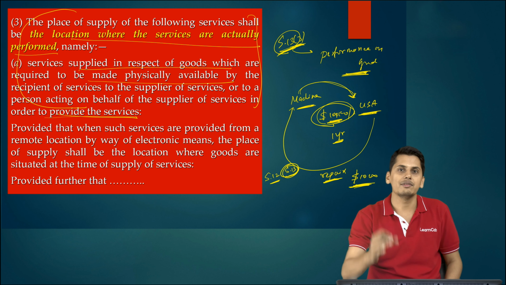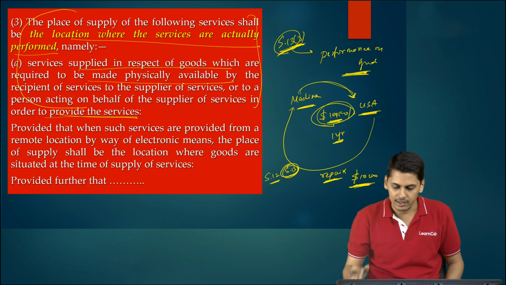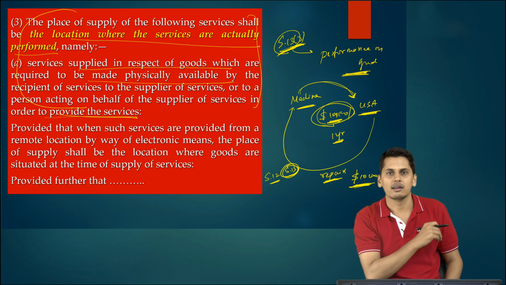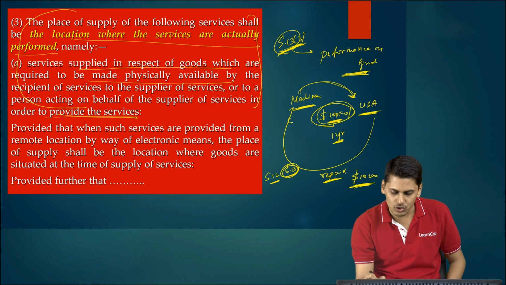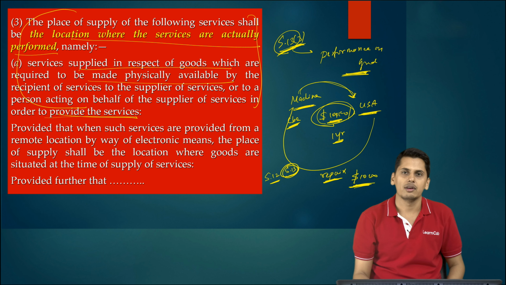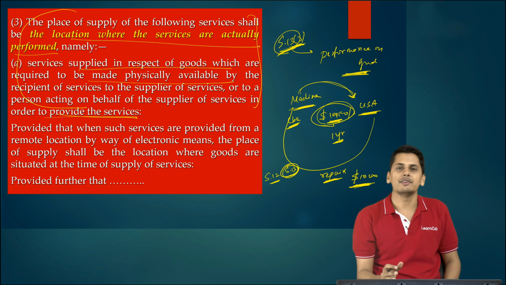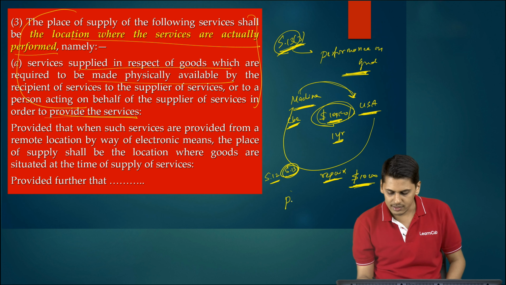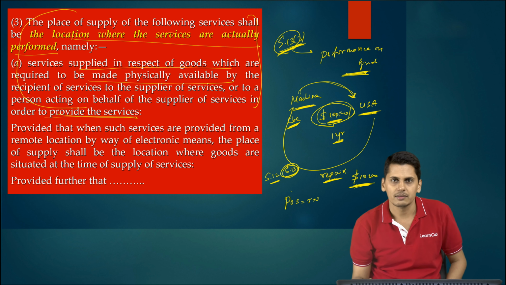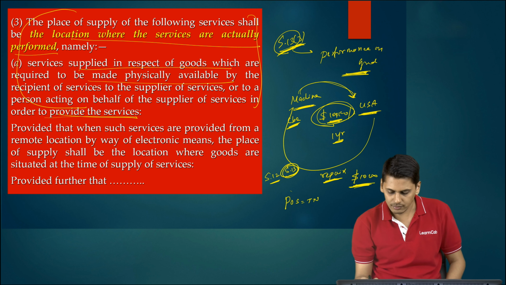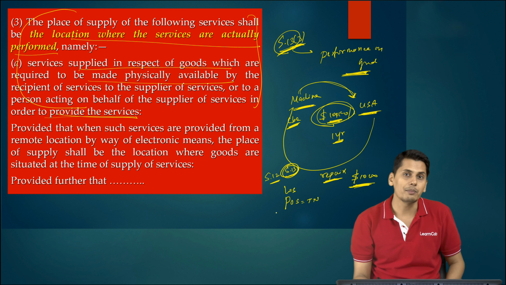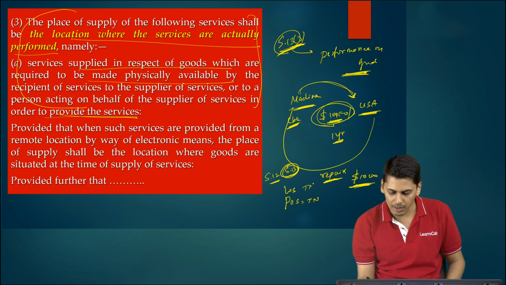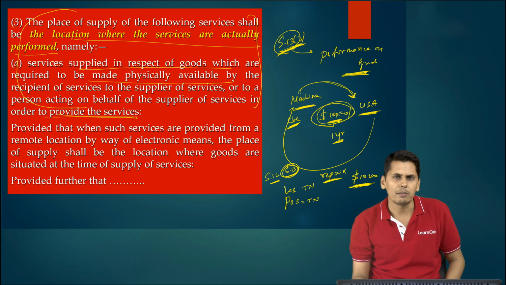Where are the services actually performed? They are performed in India. So this machine manufacturer, assuming you are from Coimbatore, these services are actually performed in India, in Tamil Nadu. So friends, the place of supply according to 13 subsection 3 is Tamil Nadu. What is the location of supplier? Location of supplier is also Tamil Nadu. Place of supply is also Tamil Nadu.